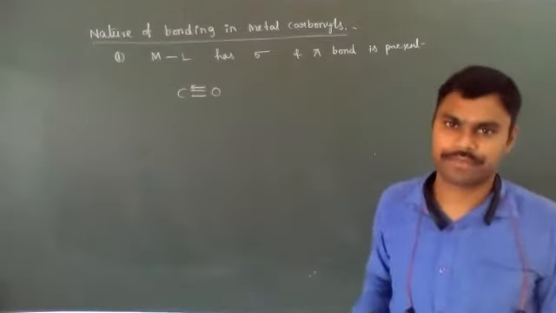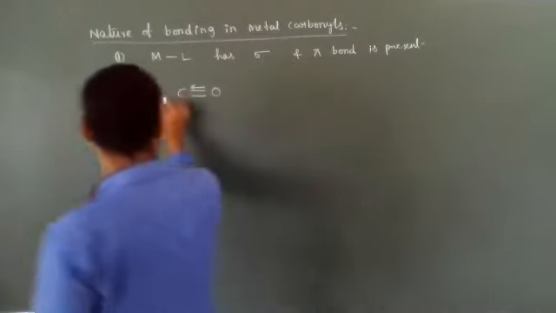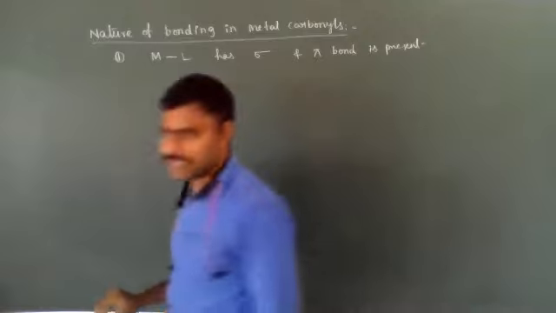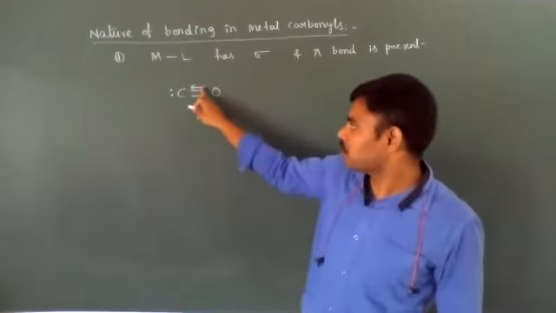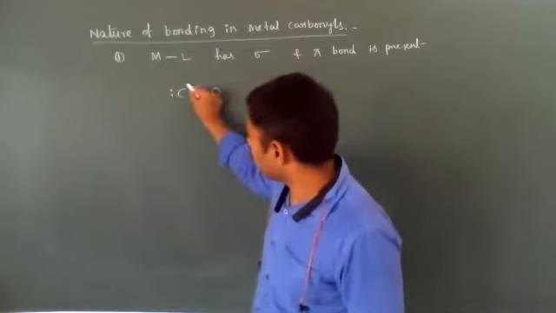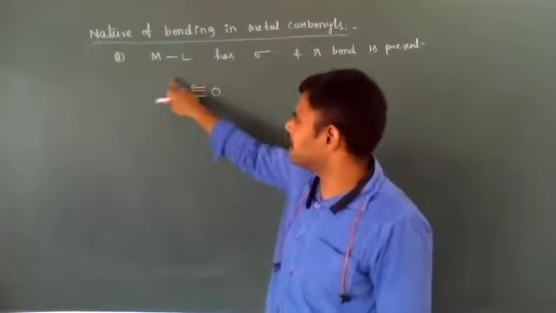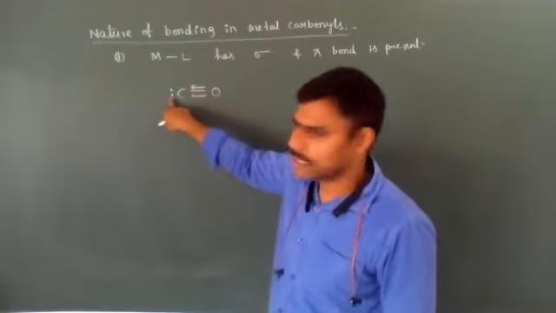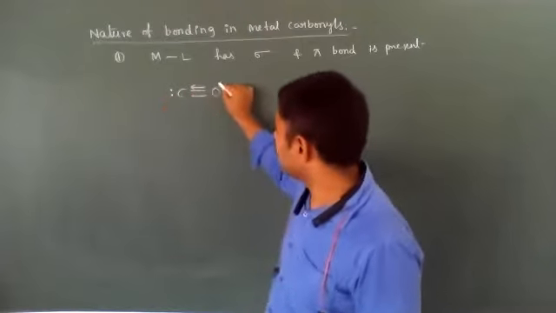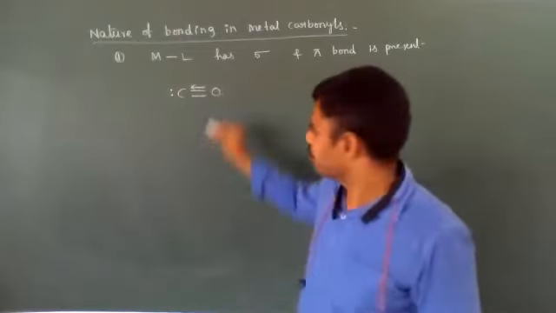Carbonyl group, CO. Between the carbon and oxygen, three bonds are present: two covalent bonds and one dative bond. According to the octet rule, carbon requires eight electrons in its outermost shell. Now, three bonds plus one lone pair are present on carbon, and the oxygen atom has only one lone pair present.